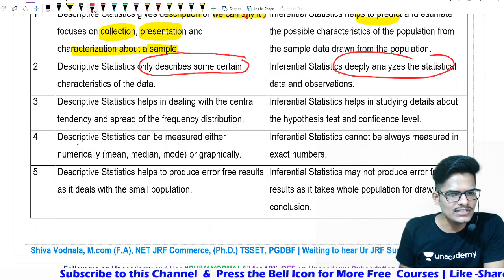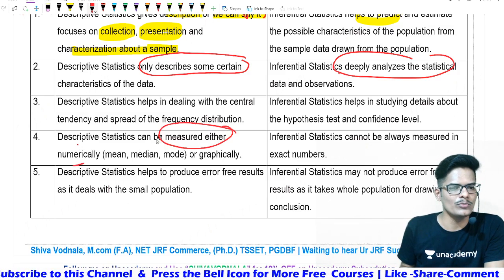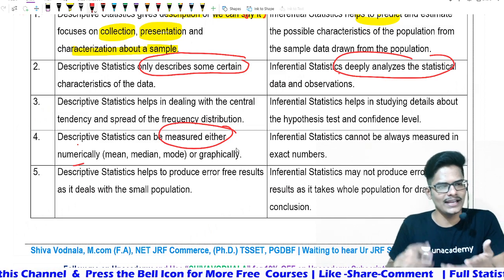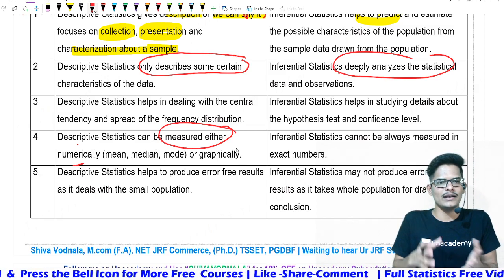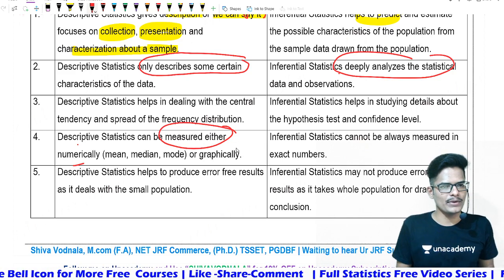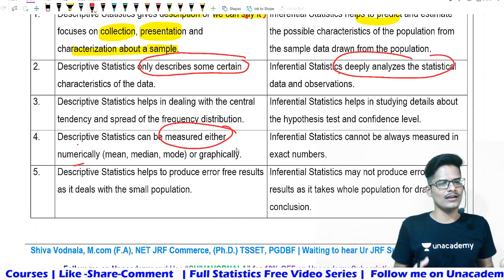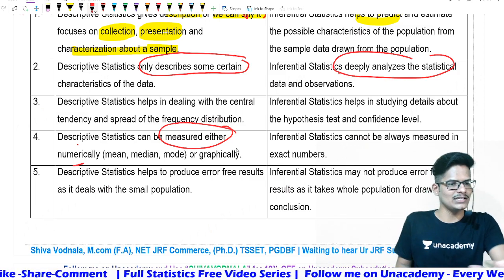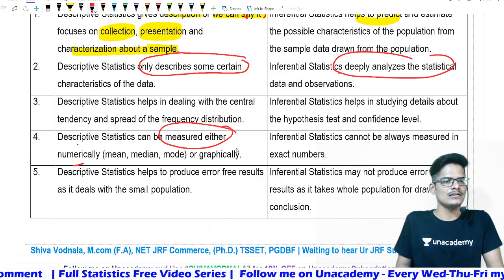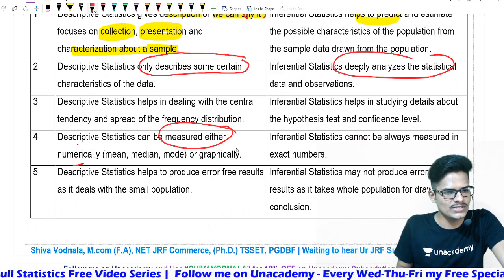Now, descriptive statistics can be measured either numerically or graphically in any form, because organizing can be done in tabular or graphical representation. It may be in a figure form, it may be any other. Numerical also we can represent. Numerical is nothing but mean, median, mode, which is called the numerical form of descriptive statistics.